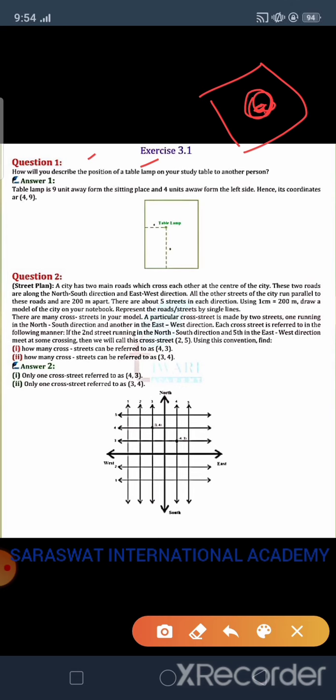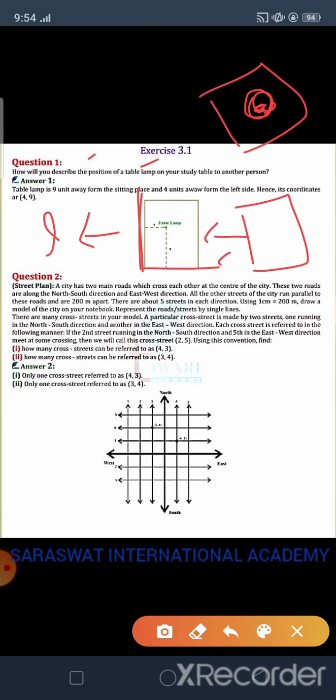In the solution, first we draw a plane, because the top view of the table surface looks like a plane surface. So we draw a plane like this. This side is the longer side and this side is the shorter side. At this time we don't know about the Cartesian plane, so we simply say this is the longer and this is the shorter, and we start by using these two sides.